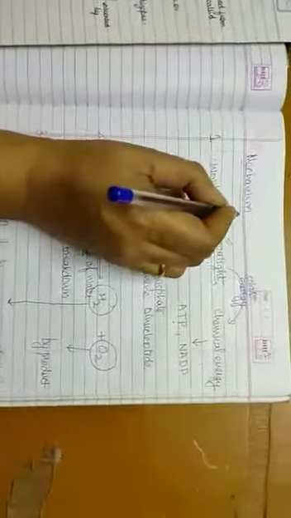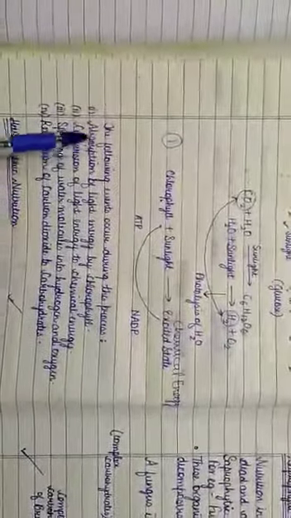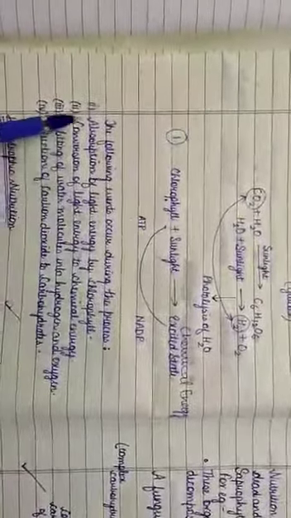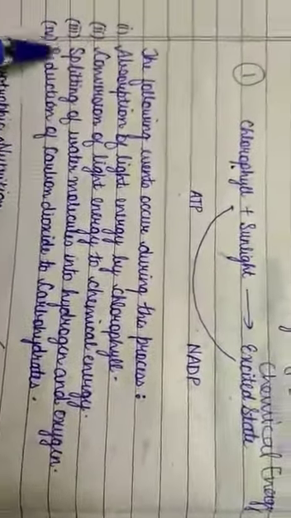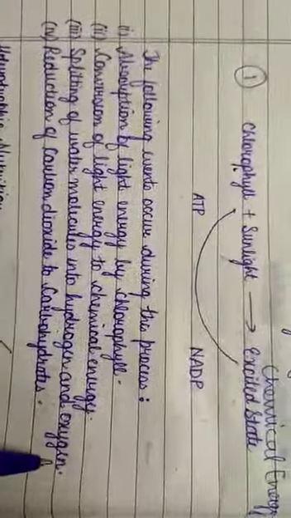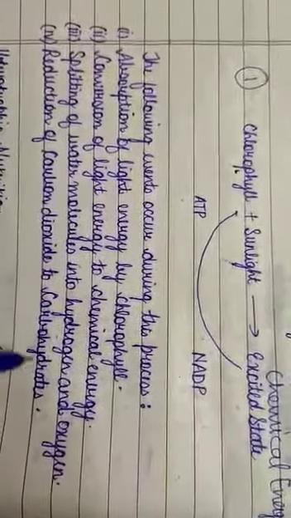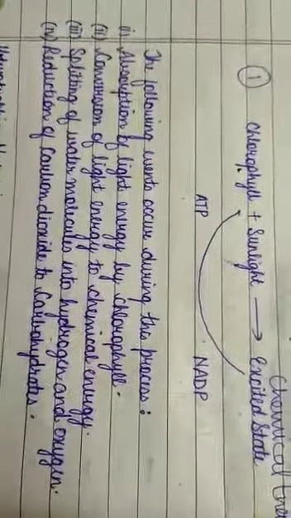You will be writing simply this equation. Whatever I have written here is all to explain the mechanism of photosynthesis. If the question comes, what is the mechanism of photosynthesis, what will you be writing? That the following events occur during the process. Number 1, absorption of light energy by chlorophyll. Second, conversion of light energy into chemical energy. Next is splitting of water molecule into hydrogen and oxygen. And fourth is reduction of carbon dioxide to carbohydrates. This is the first mode of nutrition, that is autotrophic nutrition.